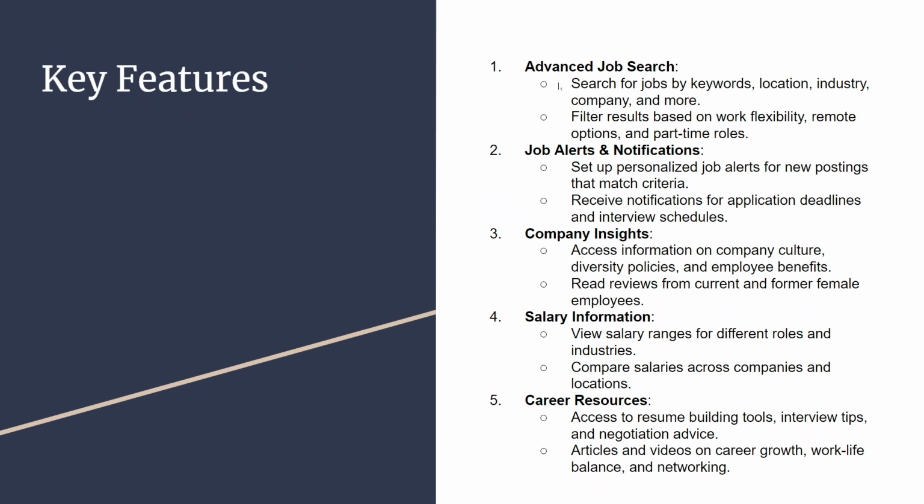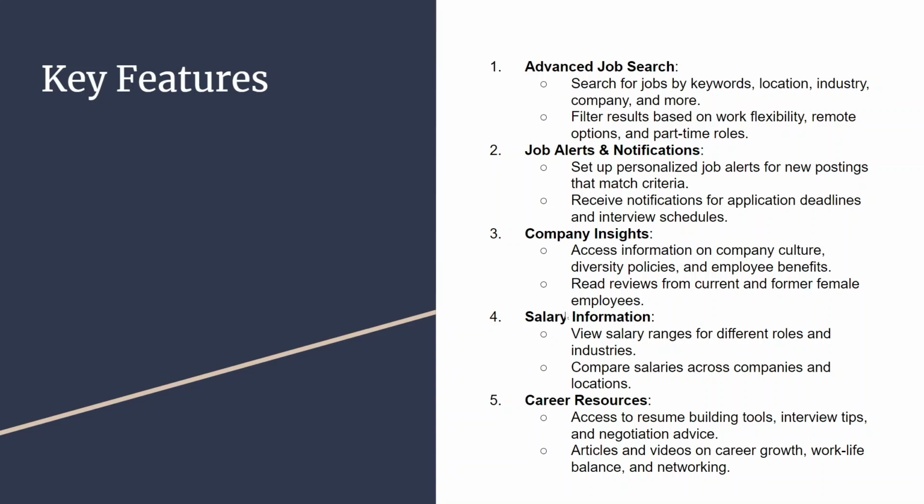Let's move to the key features of our application. The first key feature is advanced job search: search jobs by keywords, location, industry, company, and more, and filter the results based on work flexibility, remote options, and part-time roles. Secondly, we are going to create notifications and job alerts. We will set up personalized job alerts for new postings matching the criteria, and receive notifications for application deadlines and interview schedules. Thirdly, we show company insights, where the user can access information on company culture, diversity policies, and employee benefits, and also read reviews from current and former female employees.